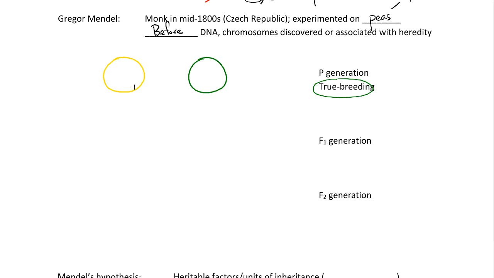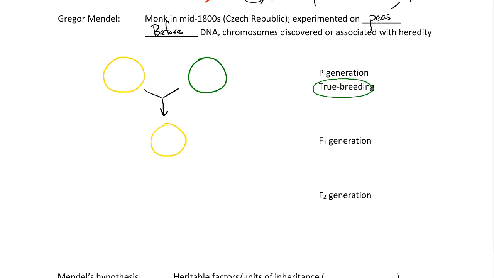And then he would do the same with a plant with yellow peas, so that it was bred with itself, or multiple plants were bred with themselves for many generations so that they were only producing yellow peas. So he would take a true breeding yellow pea plant and a true breeding green pea plant then, and he would cross them. He would breed them together. And when he did that, he saw, as a result of that cross, only yellow peas were produced in the offspring. So already we see a problem with the hypothesis that inheritance is blending, because we're not seeing yellow-green peas here, kind of intermediate between the two. We're seeing only yellow peas.